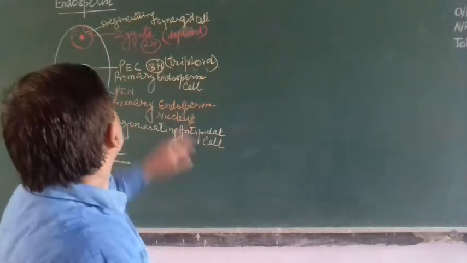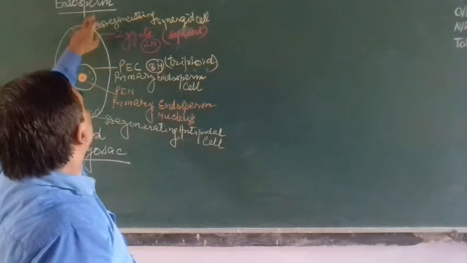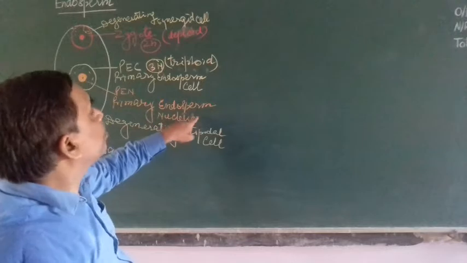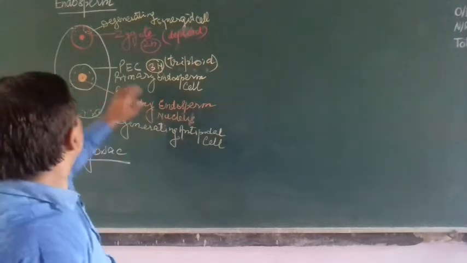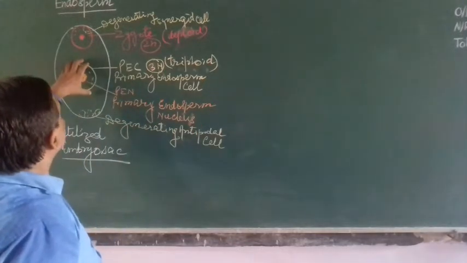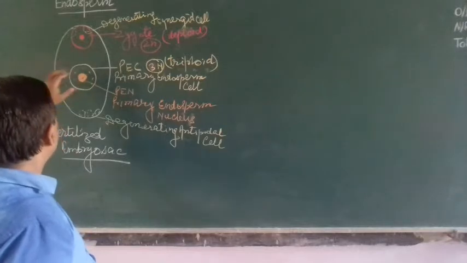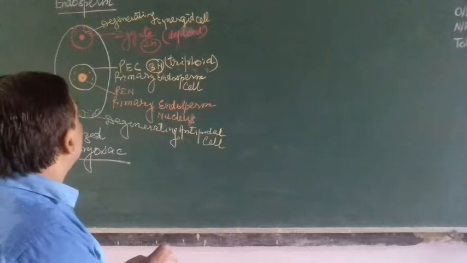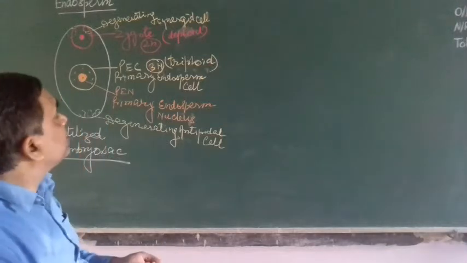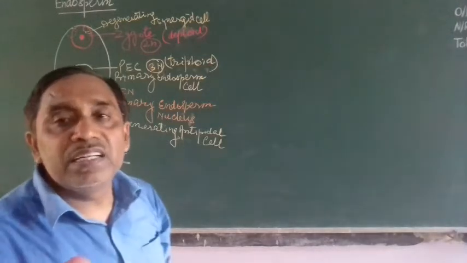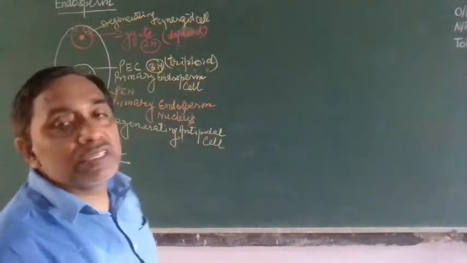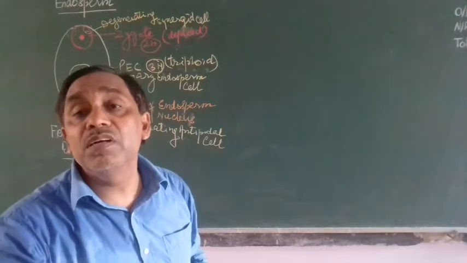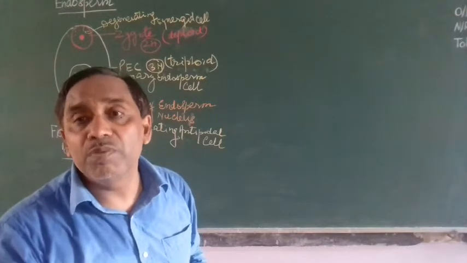So here the endosperm is developed by the primary endosperm cell that contains the primary endosperm nucleus. Now we will discuss the development of this primary endosperm cell. Its development into endosperm occurs in three ways: free nuclear development, cellular development, or Helobial development.